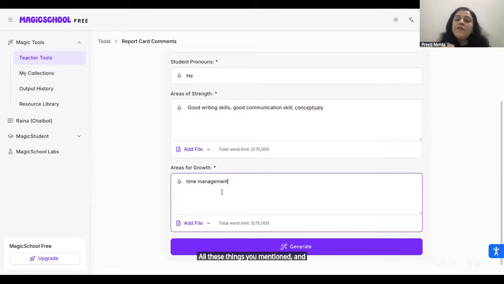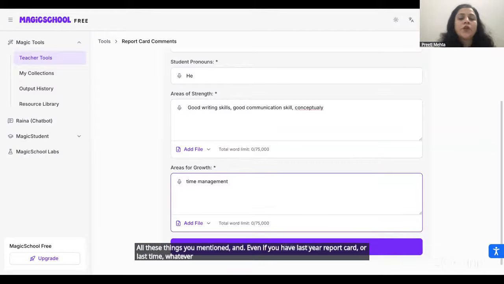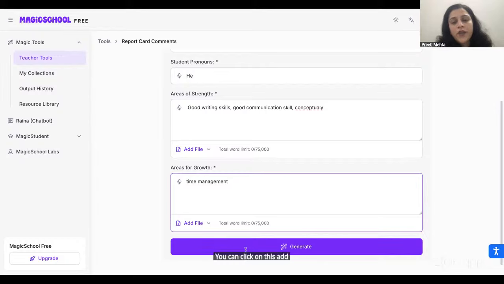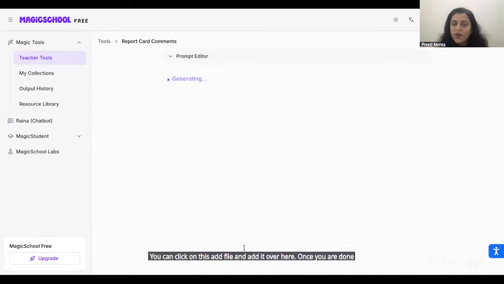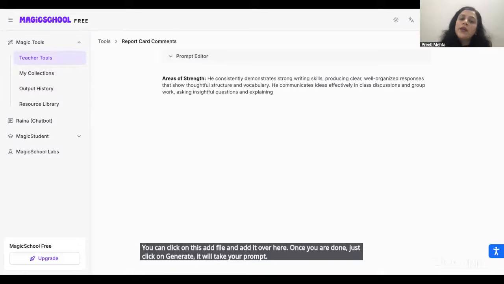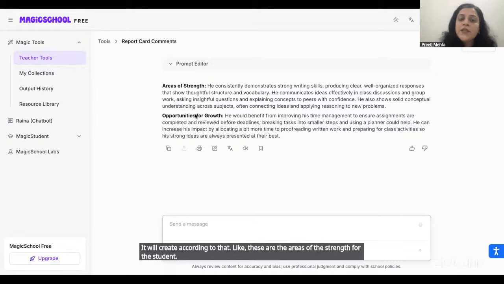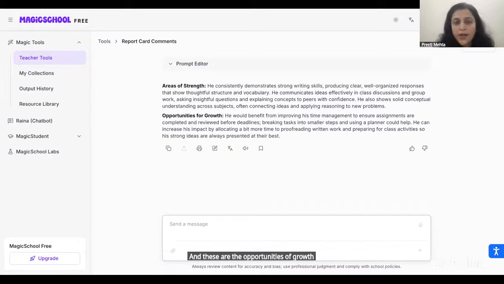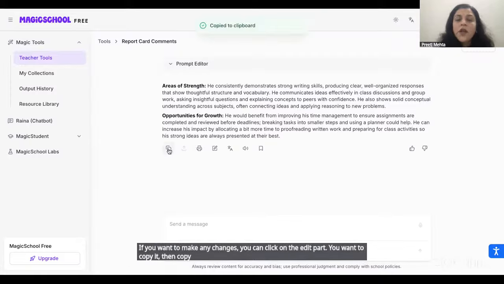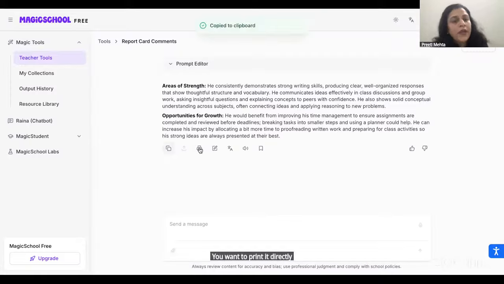And if you have last year's report card, or whatever comments you gave to that particular child last time, and you want to add it so that it also gets included, you can click on this add file and add it over here. Once you're done, just click on generate. It will take your prompt and create according to that: these are the areas of strength for the student, and these are the opportunities for growth for that particular child. If you want to make any changes, you can click on the edit part. If you want to copy it, copy it from here. If you want to print it directly, you can print it as well.